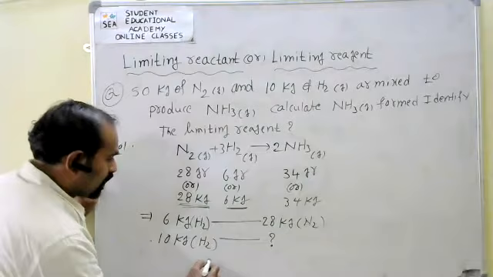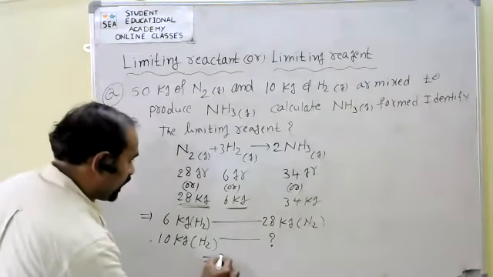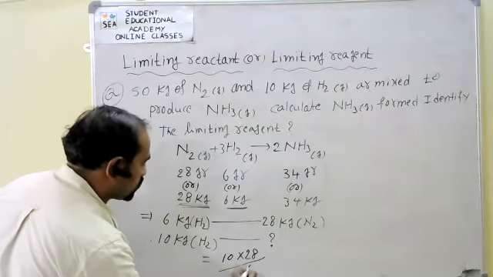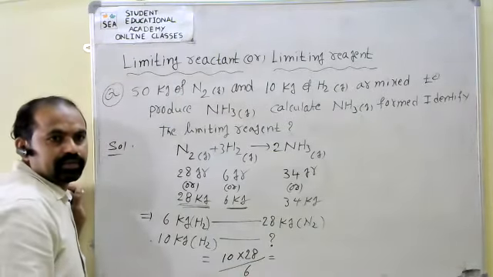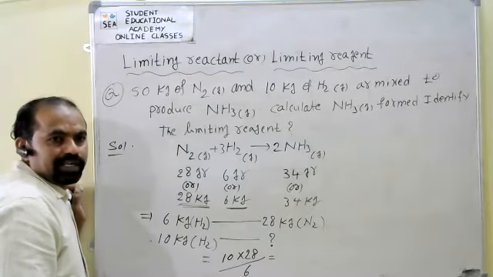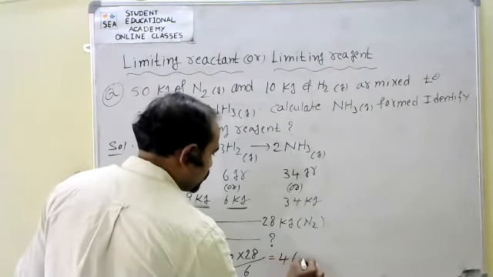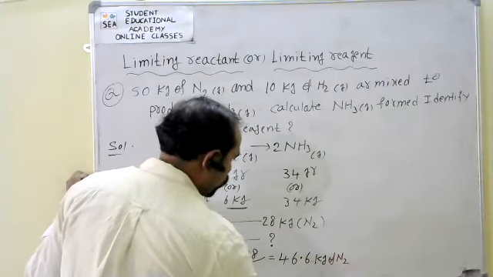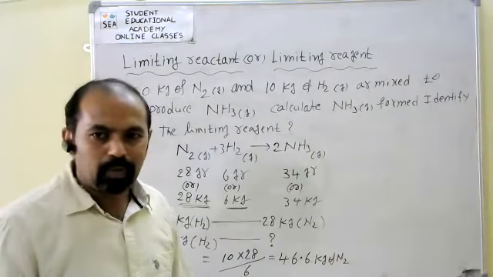Here, 10 kgs of hydrogen requires how many kgs of nitrogen? Cross multiplication: 10 into 28 upon 6, that is 280 by 6. How much is that? 46.6 kgs. So 46.6 kgs of N2 is required. Very good.